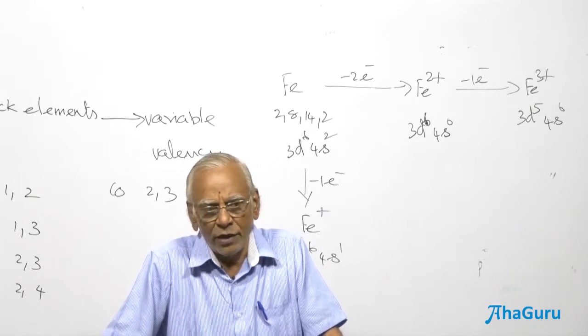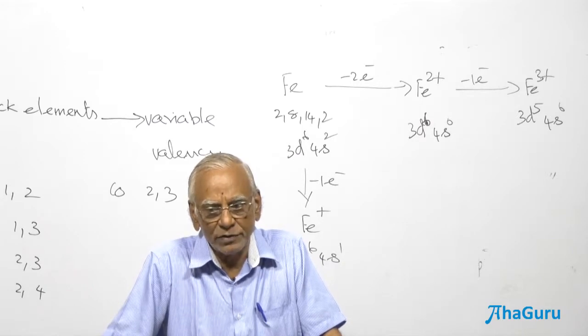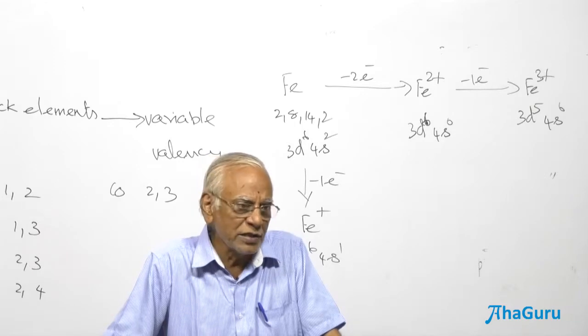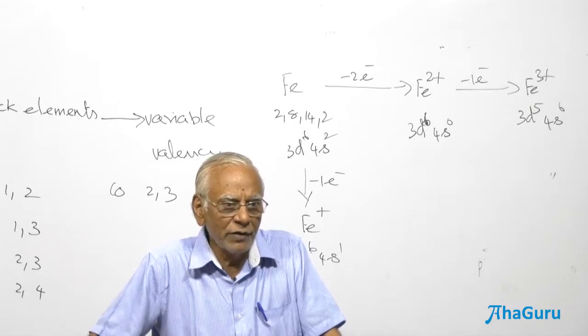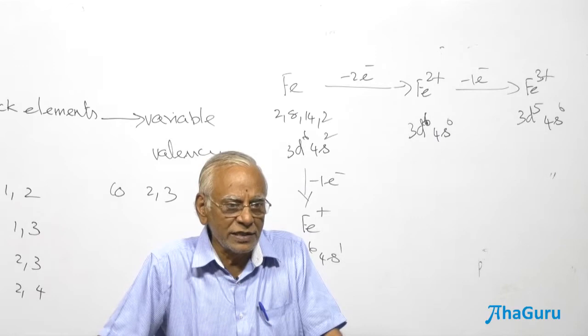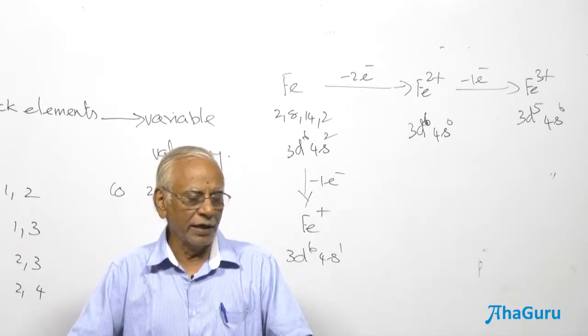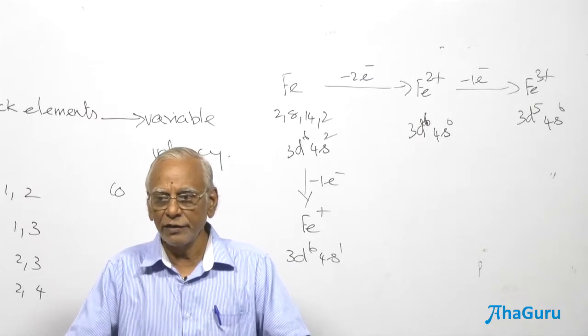B. The number of unpaired electrons is same in Fe2 plus and Fe3 plus. Write fast. C. The number of unpaired electrons in Fe and Fe3 plus is the same. D. The number of unpaired electrons is same in Fe, Fe2 plus and Fe3 plus.